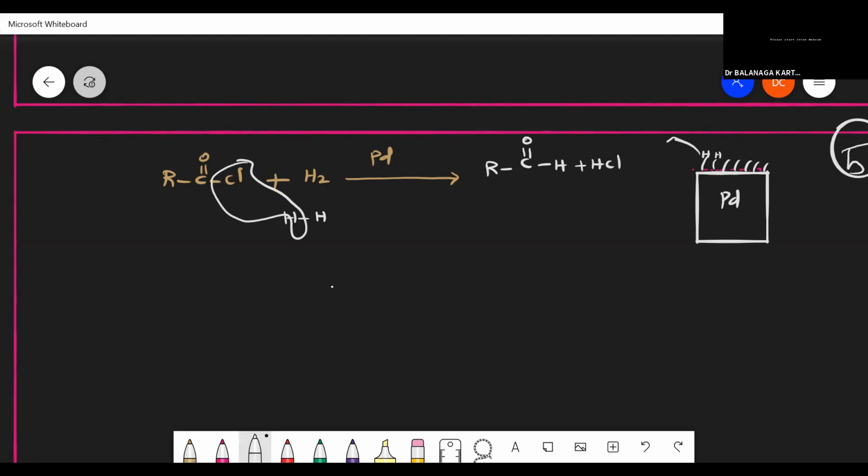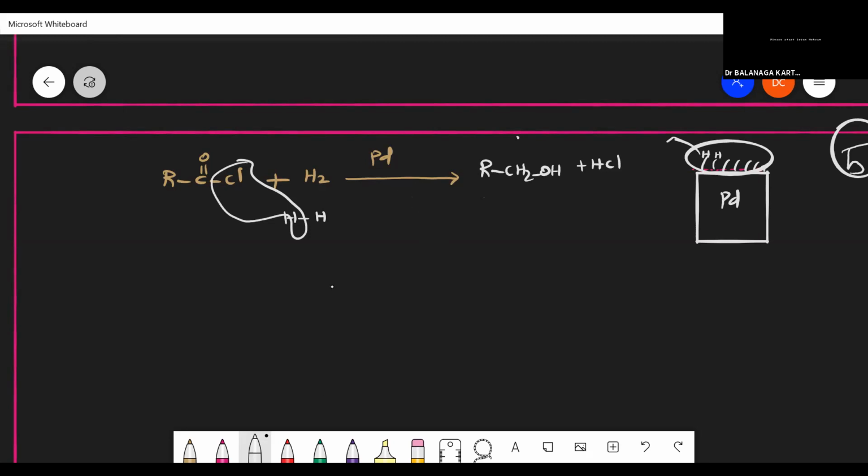Generally, this reaction won't take place without barium sulfate. Why? Because if you do it without barium sulfate, you can get alcohol as a product. Because palladium will be acting as a strong reducing agent, more hydrogen will be there. It won't give aldehyde as a product. It can give alcohol, or CH2OH. It strongly reduces without barium sulfate.